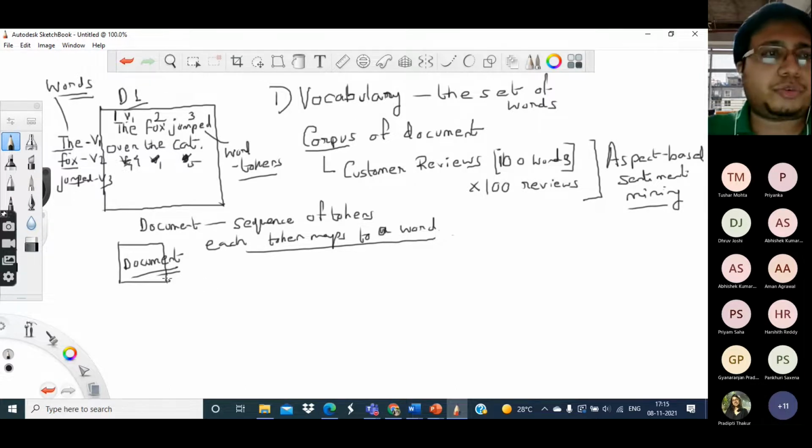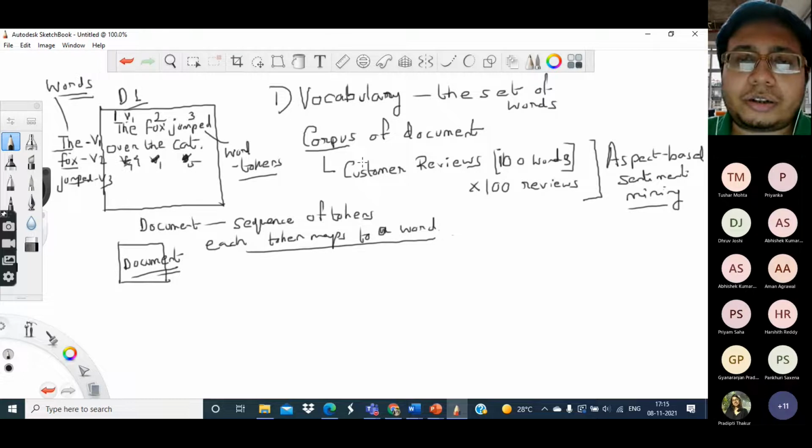Now, as Professor Sudeshna Sarkar had mentioned in the last class, some of these different words can be considered as stop words. That is, they are words which are very common and usually unlikely to carry any particular information for the kind of task which we are dealing with.